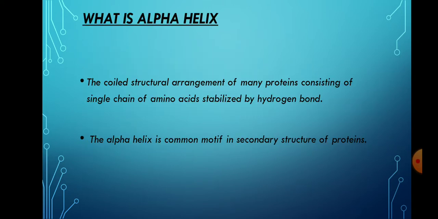What is the alpha helix? It is a coiled structural arrangement of many proteins, consisting of a single chain of amino acids. It is stabilized by hydrogen bonds and is called the alpha helix, and the alpha helix is a common motif in the secondary structure of proteins.